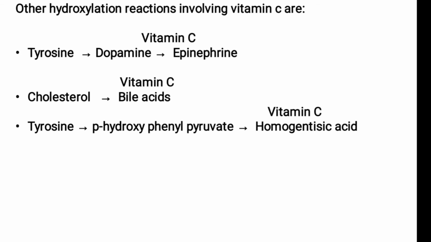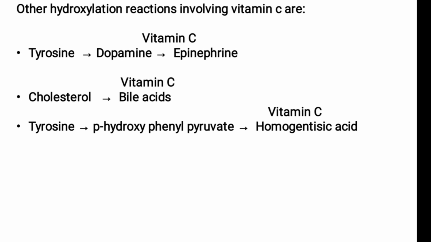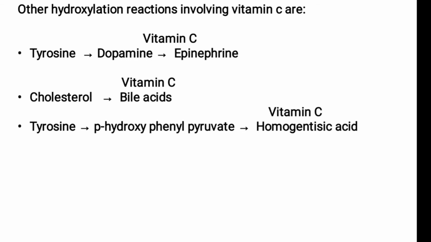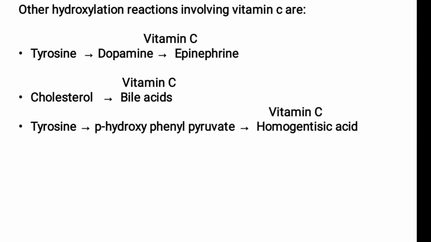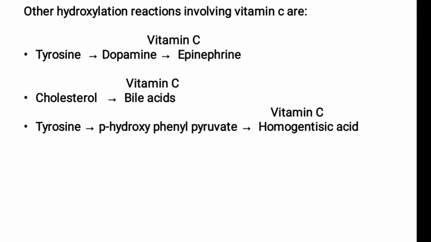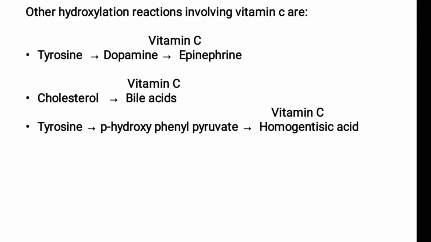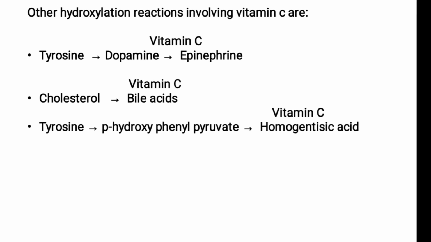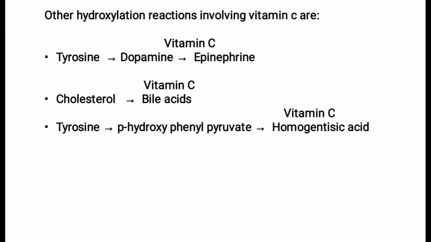For the conversion of para-hydroxyphenyl pyruvate to homogentisic acid, vitamin C is required. So in between para-hydroxyphenyl pyruvate and homogentisic acid, vitamin C comes. Okay, these are the other three reactions. Tyrosine comes under amino acid metabolism, so you don't have to study amino acid metabolism in detail, you just remember the reaction in words.